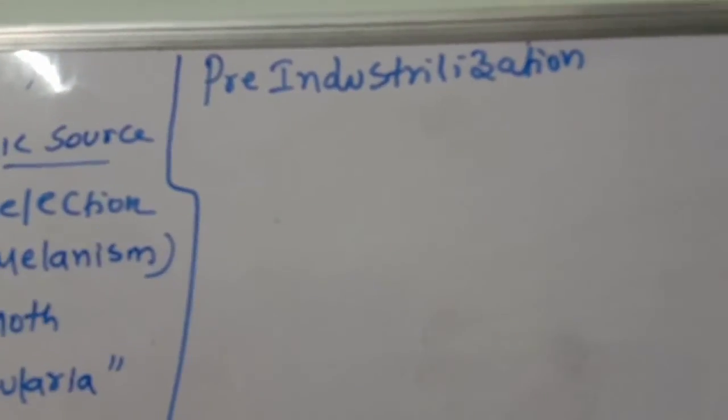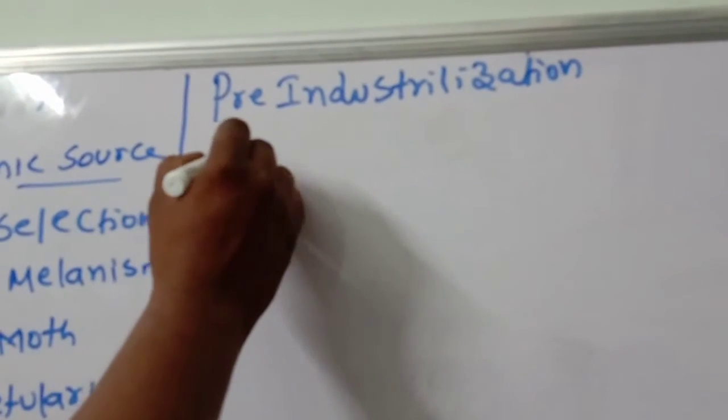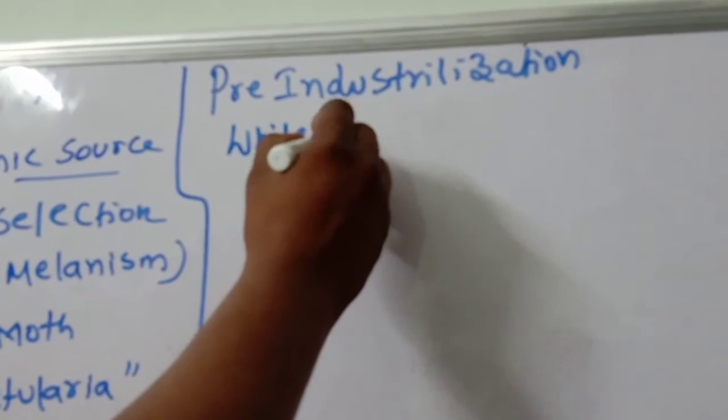Pre-industrialization, the walls of the buildings had a white color background.